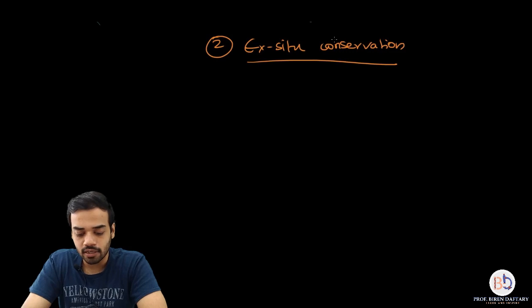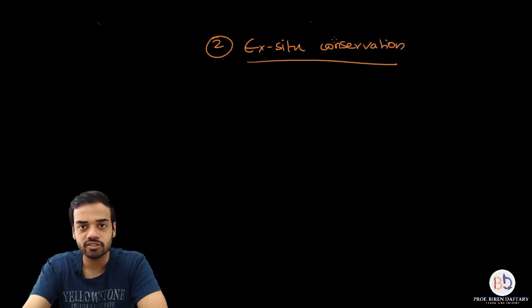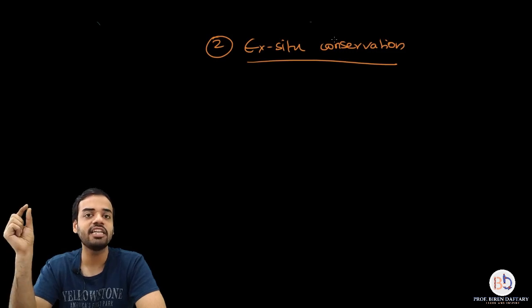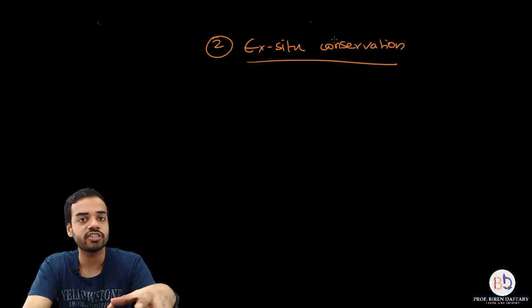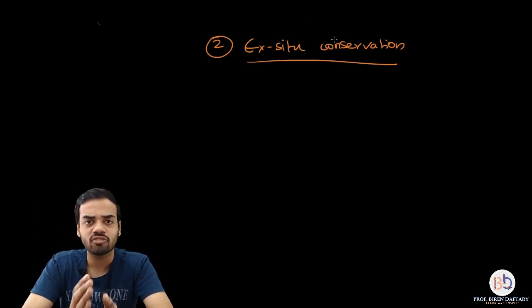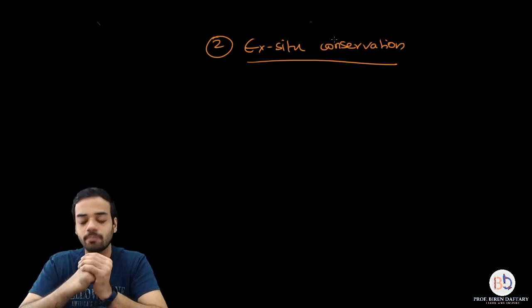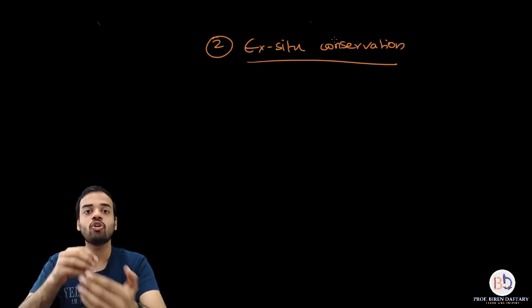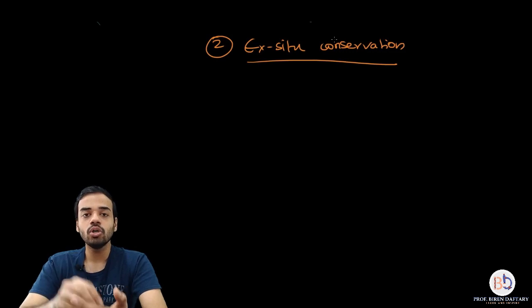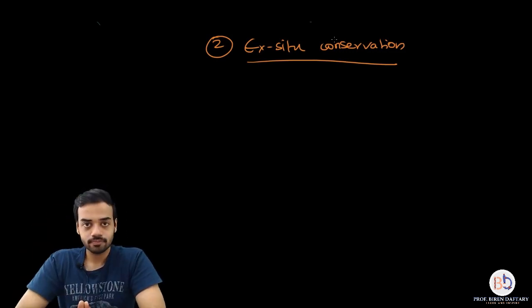For example, you are taking the organism which needs to be conserved outside from its habitat, and you are keeping it in captivity in a closed area in some other place. That is called ex situ conservation. Now you will ask, why do you need to do that? Why not continue with in situ conservation? Because sometimes it is not possible to conserve or protect a species in its natural habitat.